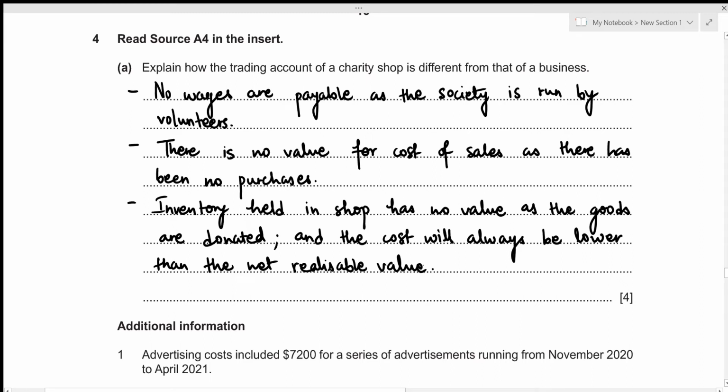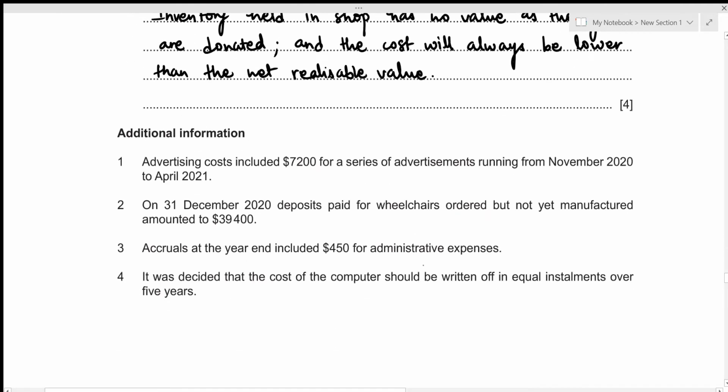Alright, this concludes the first part of this question. Now we can move to the second one. We are given a set of additional information. Let's have a look at the question first.